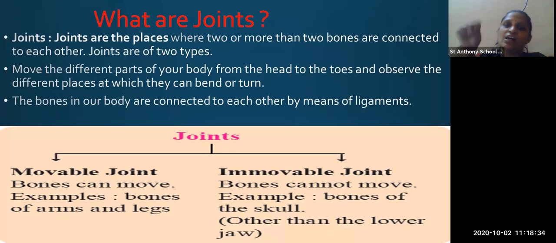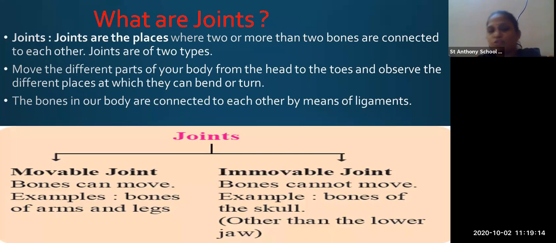Okay, I can move the wrist because it is having a joint there, so it is movable. I can move here also, the elbow, there is also a joint present. I can move the arm, so here also you have a joint present, with which you are able to move your body. The bones in our body are connected to each other with the help of ligaments. तो हमारे bones जो एक दूसरे से connect होते हैं, how they are connected by means of ligaments, and there you can have a joint.